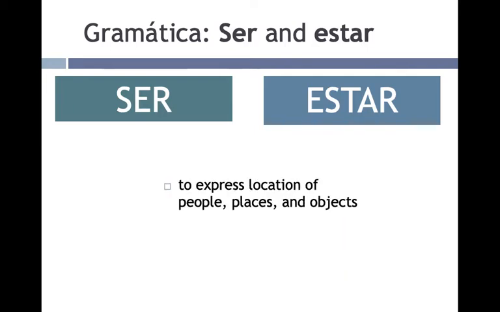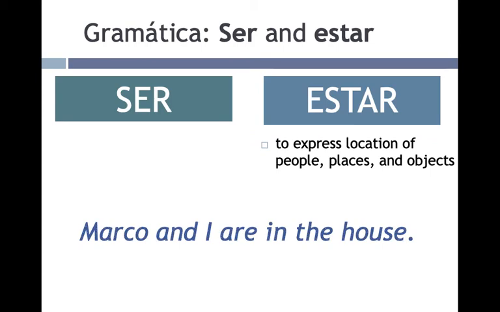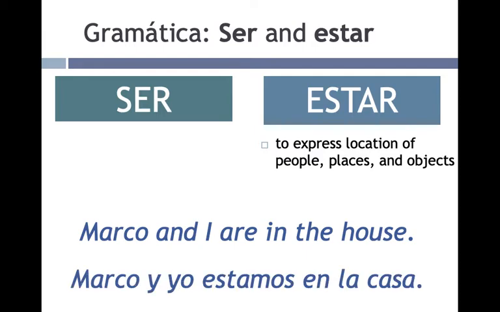Which do you use to express location of people, places, and objects? Estar. ¿Cómo se dice Marco and I are located in the house? And this is changing. In a couple of hours, we may be located at school. Changing state. Marco y yo estamos en la casa.